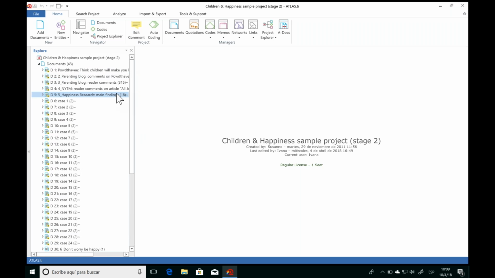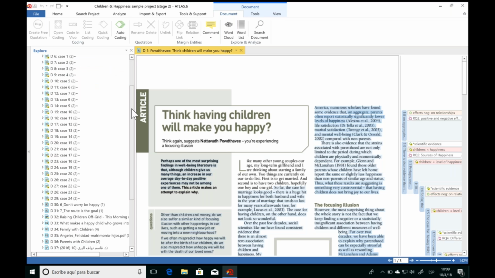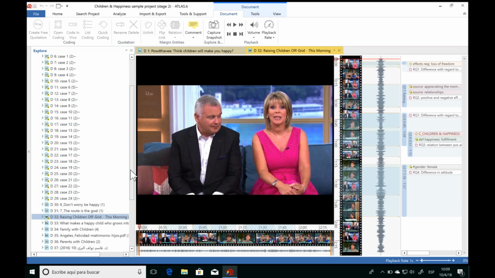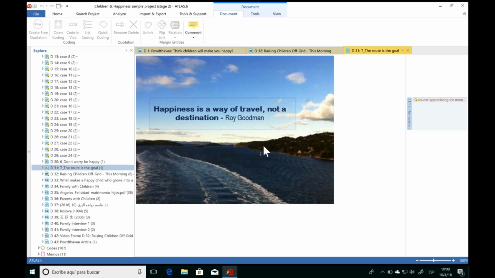Now, a document simply refers to any source of information that we're going to be analyzing. So documents can be text documents such as articles. They can be transcriptions or survey responses as we have here. But documents can also be video files, audio files, Google Earth maps, tweets. We also have images. So all of these different sources of information are imported into ATLAS.ti as documents.